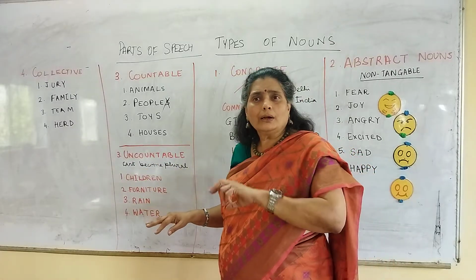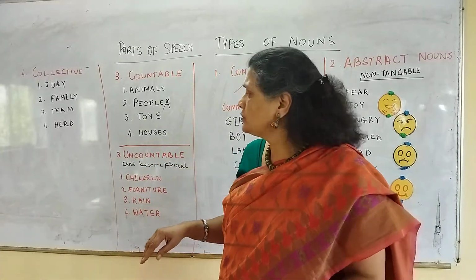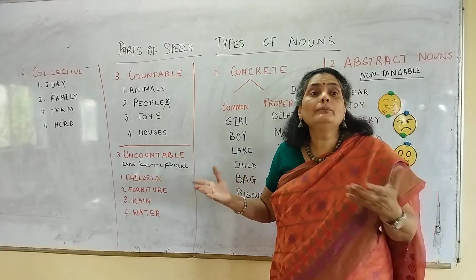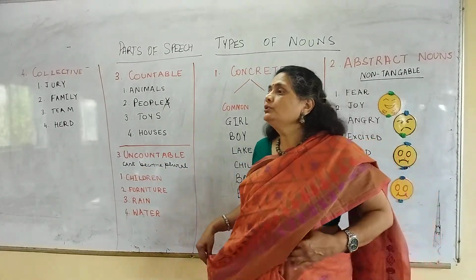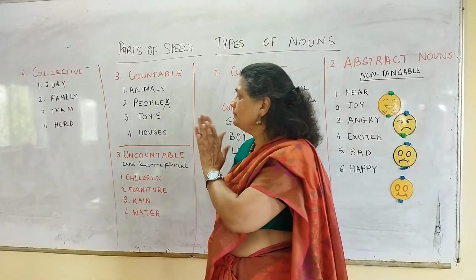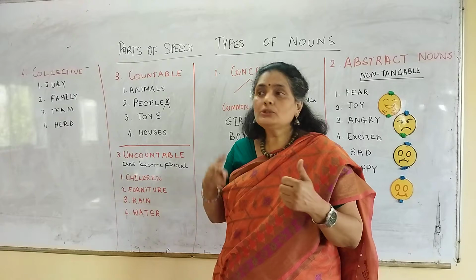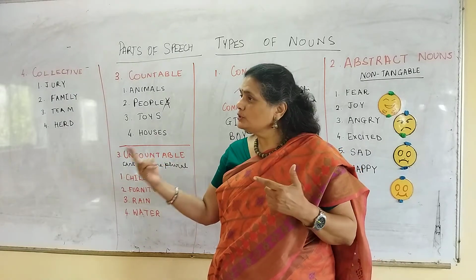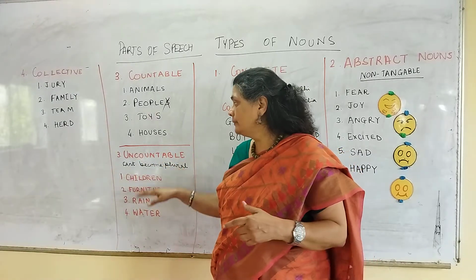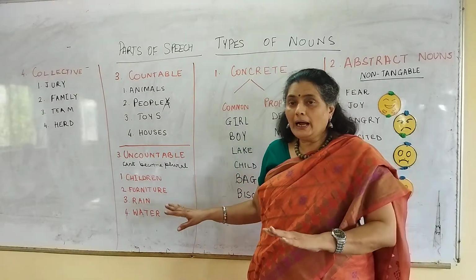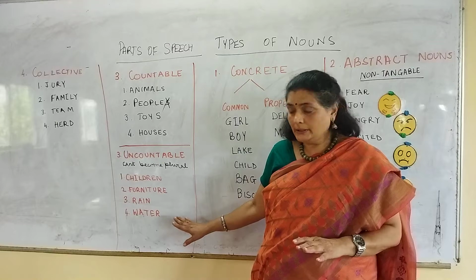Let's move to the uncountable nouns. What are uncountable nouns? Where you cannot have, they cannot become plural. Plural means usually you have a singular and you have a plural. Plural means you add an S to it. Say 1 boy, 2 boys. 1 girl, 2 girls. S is added. But in this case, you cannot add the S. They are therefore uncountable nouns.